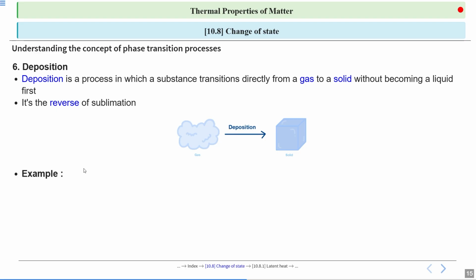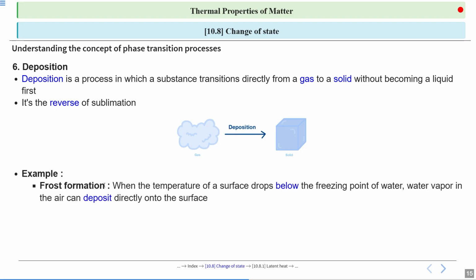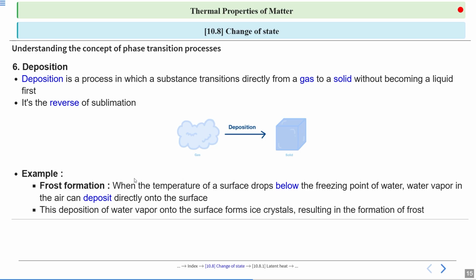Example: frost formation. When the temperature of a surface drops below the freezing point of water, water vapor in the air can deposit directly onto the surface. This deposition of water vapor onto the surface forms ice crystals, resulting in the formation of frost. Alright.